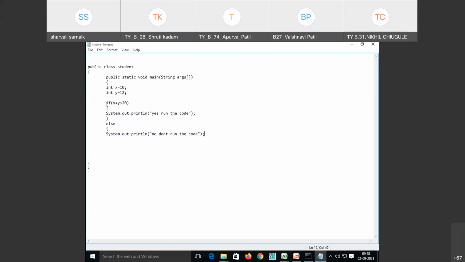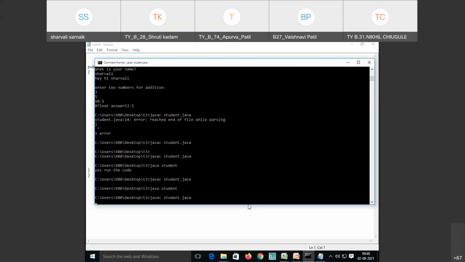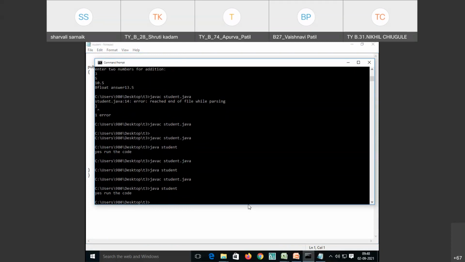See what I've written. If this condition is true, then it is going to execute statement 1, that is yes, run the code. If this condition is false, then it is going to execute the second statement, no, don't run the code. This is the simple if else. Either one statement will execute depending on the condition. So I'm compiling this code. I have run this code, and see, it is saying yes, run the code.